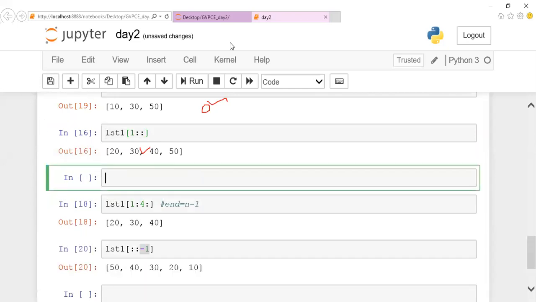Guys, don't compare slicing with your range. Range is used for implementing your for loop. Slicing is used just for splitting the values from a group of values. Don't compare this with that one. The syntax is almost similar, the parameters are similar. That's it. Okay. Guys, I'll explain this 18th one. Just wait for a minute.